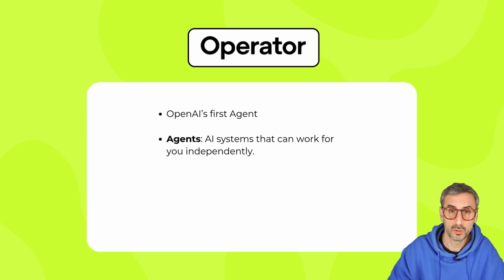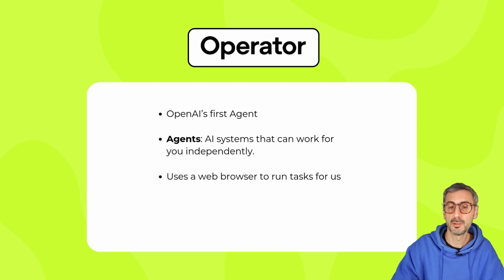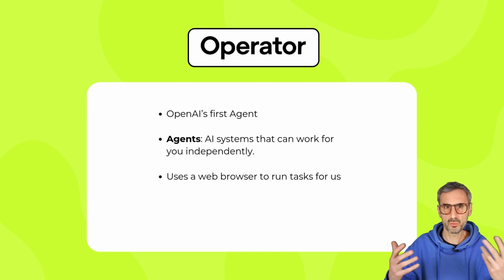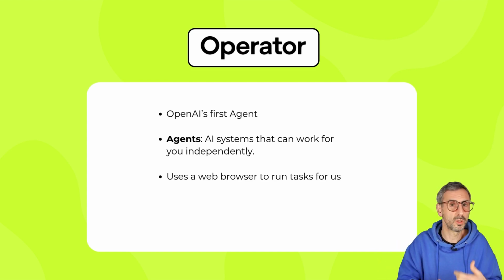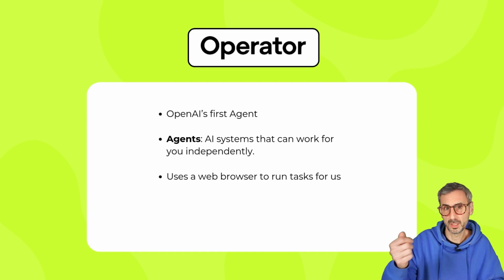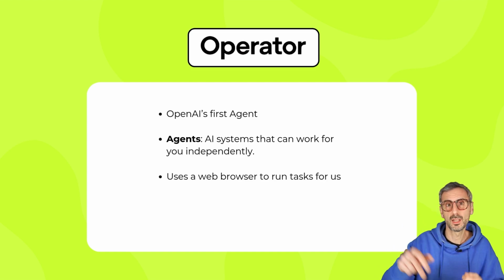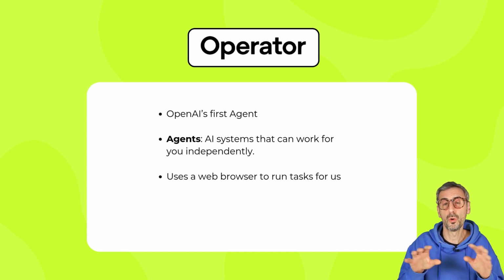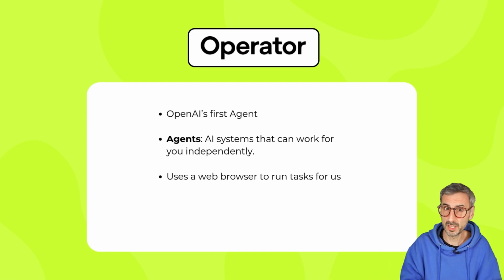And the way it works is that it will operate a browser, and within that browser be able to do pretty much what we can do as humans when we navigate a web browser. So we can move the mouse, we can click, we can touch buttons, we can scroll. So Operator can do all of that because it has been trained for that within a web browser.